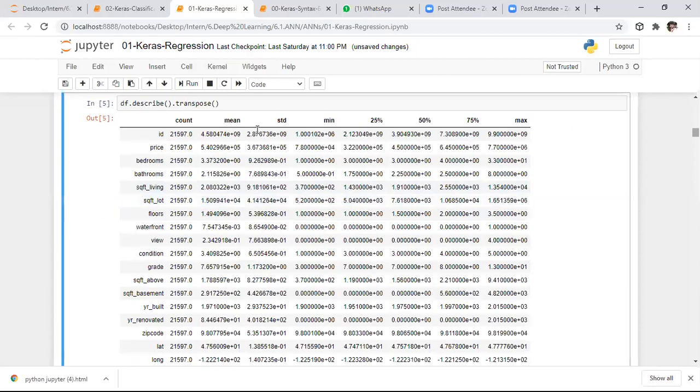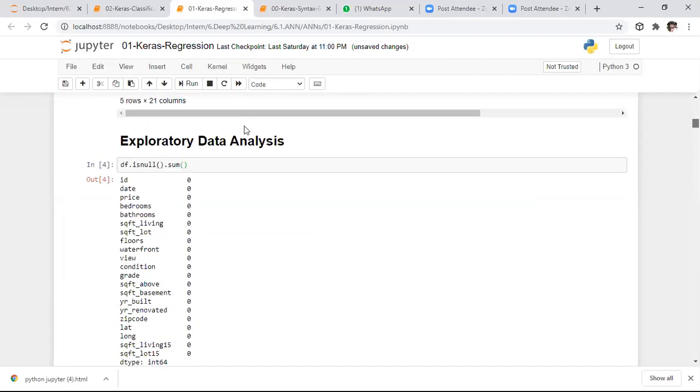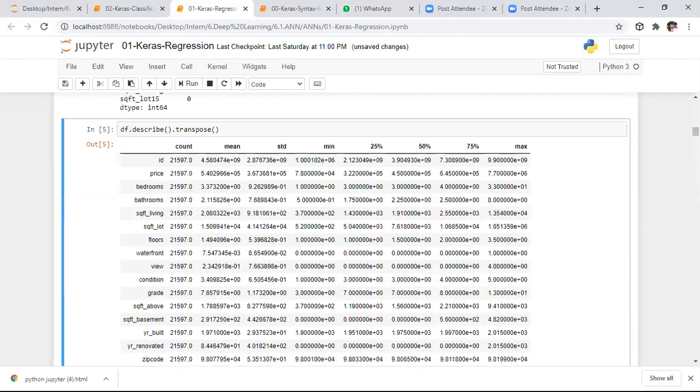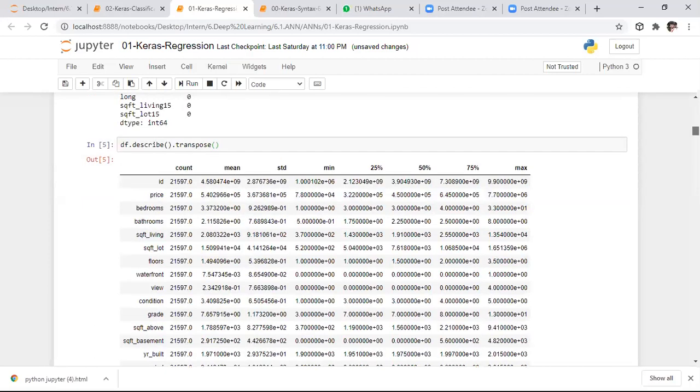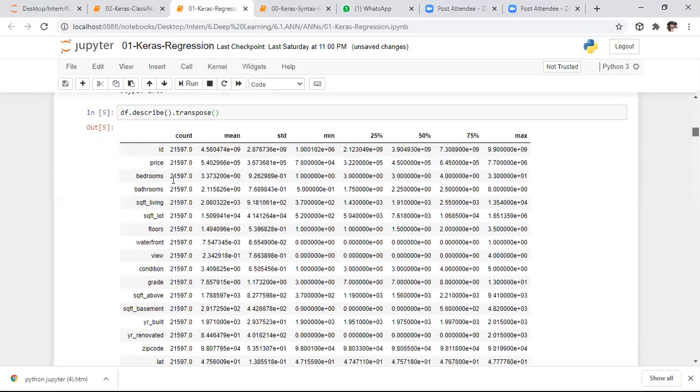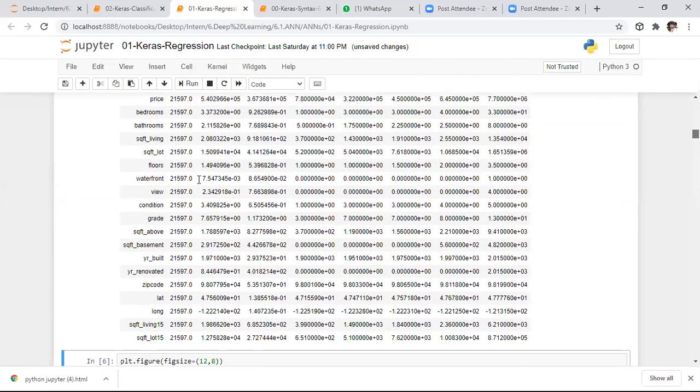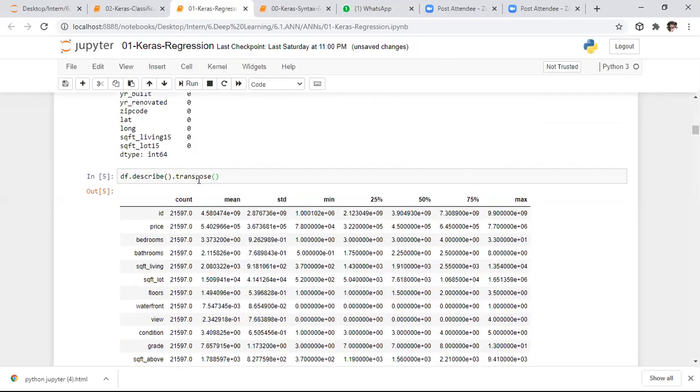So here, I want to know the properties of my data frame. These are very simple steps which we already performed in machine learning itself. I want to know about my data sets. For that purpose, I'm describing the entire data frame, and I want to convert the rows in the form of columns as well as columns in the form of rows. For that, I apply the transpose function which is present in pandas.